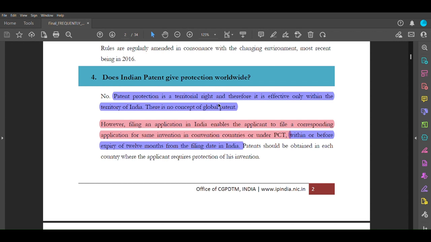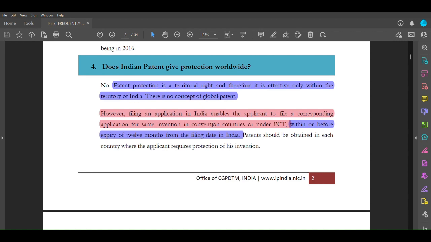And as I told earlier also, I have made these points from 27 questions that came through my notes in the last patent exam that was held and which was eventually cancelled. Patent protection is a territorial right, and therefore it is effective only within the territory of India. There is no concept of a global patent. So what you have to note here is that when you file a patent in India, it is only a territorial right in India only, and there is no global patent.